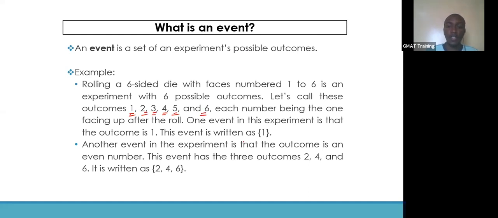All right. One event in this experiment is when the outcome is 1, when you throw this die and 1 is on the top surface, and this is written as curly brackets with 1 inside. Another event is an experiment where the outcome is an even number. From 1 to 6, we have 2, 4, and 6. And this event has 3 outcomes, the 2, 4, and 6, and it is written in curly brackets as 2, 4, and 6. All right. There are outcomes in an event. And an event is a set of an experiment's possible outcomes. I hope that's clear. Now, let's jump into probability with respect to this event.